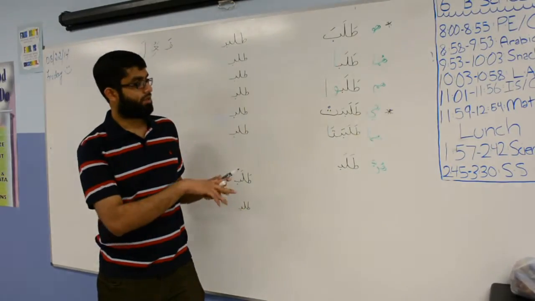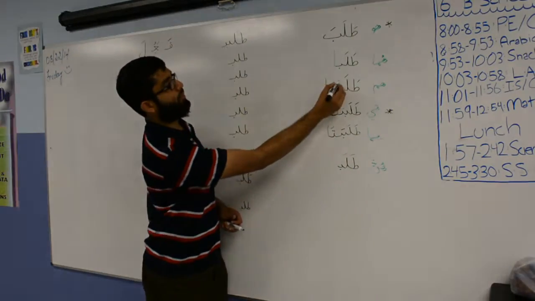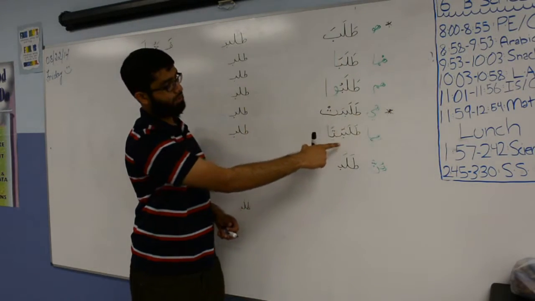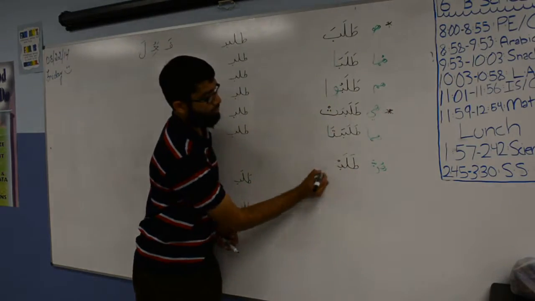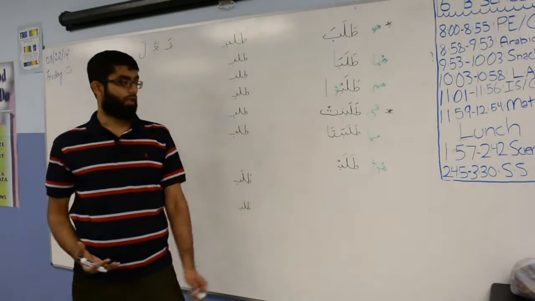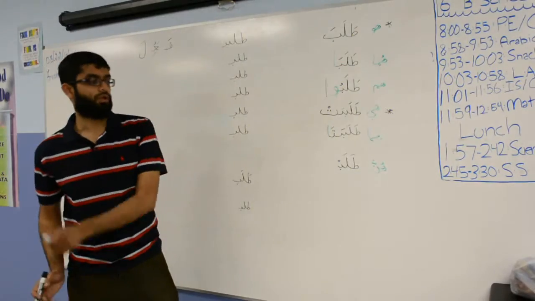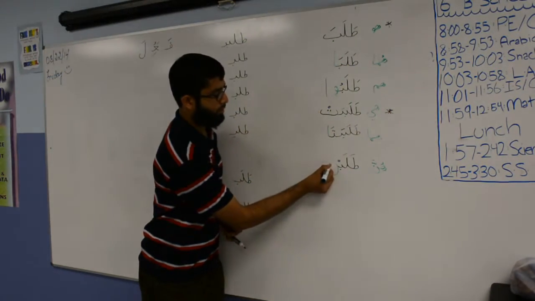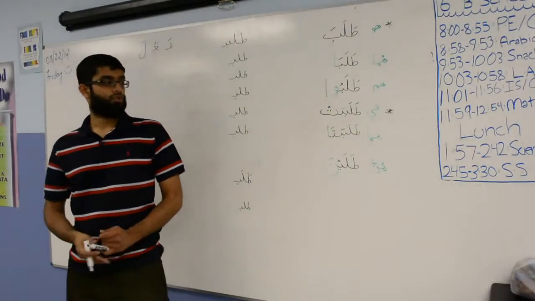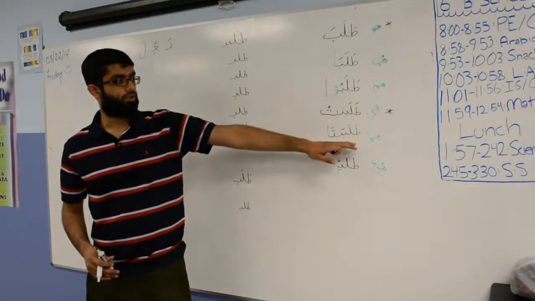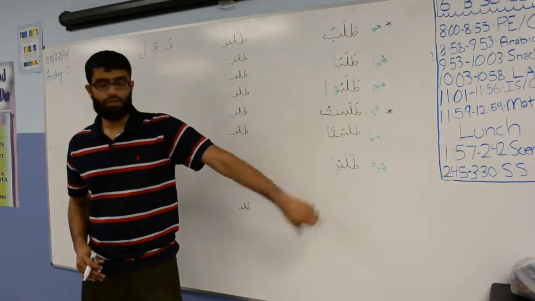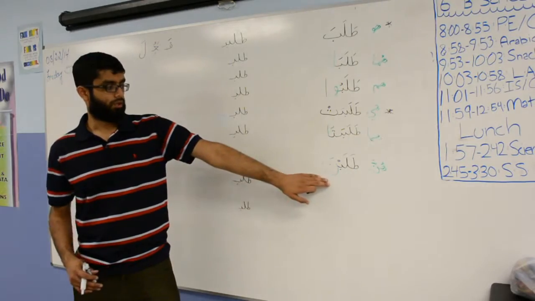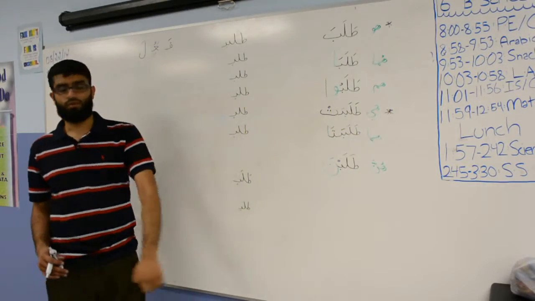Okay, so now you see that all this time before you had either a fatha or a dhamma, right? Talaba, talabu, talabat, talabata. Now what happens to the third root? It gets a sukoon. And this is going to follow all the way to the next column. And then the fa'il is a noon, talabna. So two things happen here. When you get to hunna, the third root becomes a sukoon, and that rule follows for the rest of it.